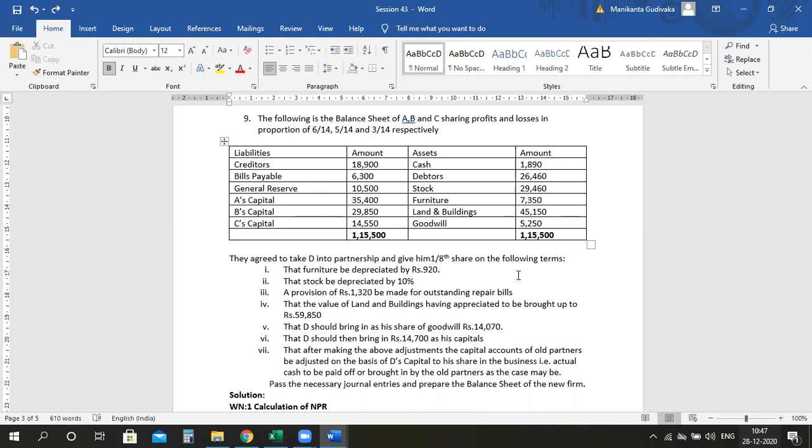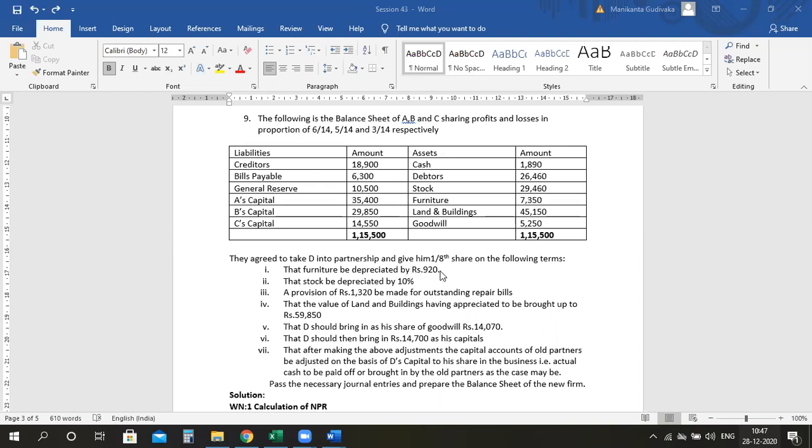They agreed to take D into partnership. So we have here three old partners and D is the new partner who is coming into the partnership firm with 1/8 share. When I say 1/8 share, we have to assume the firm's complete share as 1. From that we will minus 1 by 8, and from the remaining, whatever we have, we will distribute to A, B, and C, that is your old partners. So look into the terms.